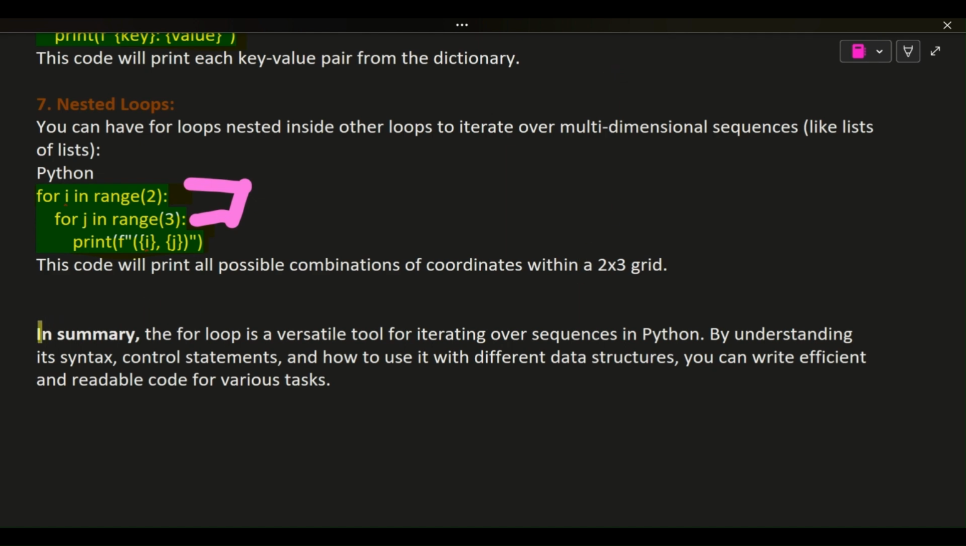In summary, the for loop is a versatile tool for iterating over sequences in Python. By understanding its syntax, control statements, and how to use it with different data structures, you can write efficient and readable code for various tasks.